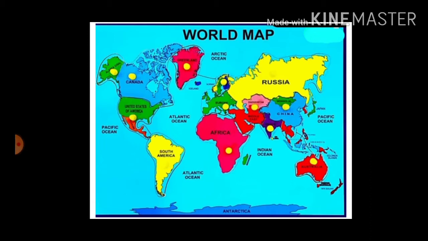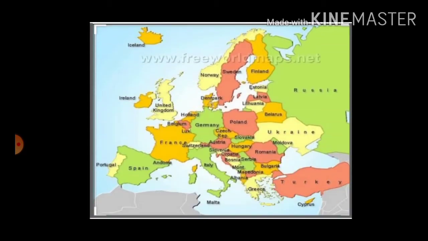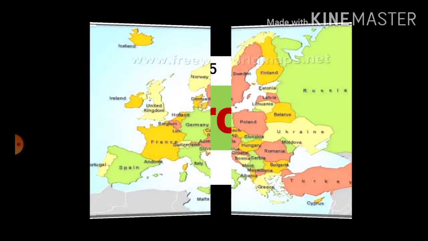Today we are going to discuss an interesting topic. On the screen the world map is visible to you. In the world map different continents are there. From this, one continent's people ruled us, and the industrial revolution also started from that continent. Can you name that continent? That continent is Europe. So today we are going to discuss Europe.